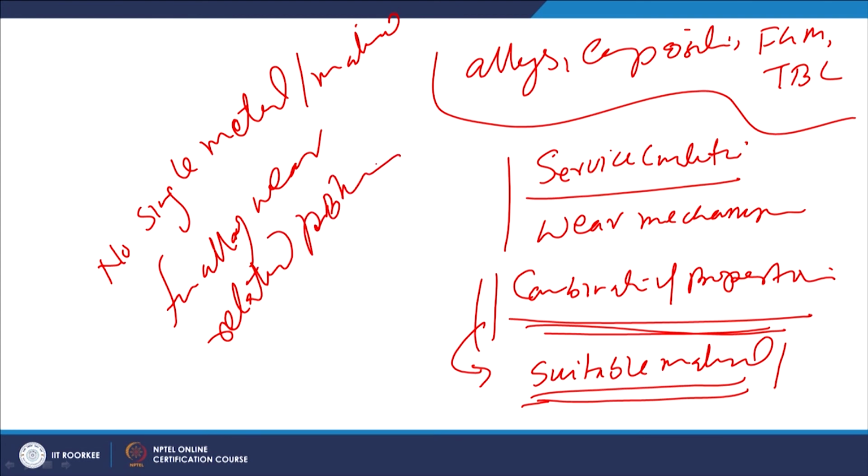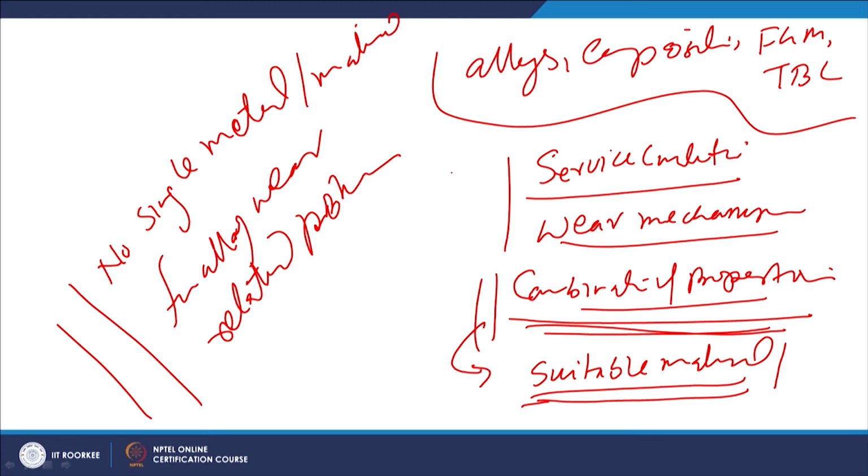Because different service conditions and different wear mechanisms require different combinations of properties, and such combinations will be available with different metal systems. That is why we need to use a variety of materials for a variety of applications, and therefore we say there is no single material for all wear related issues.